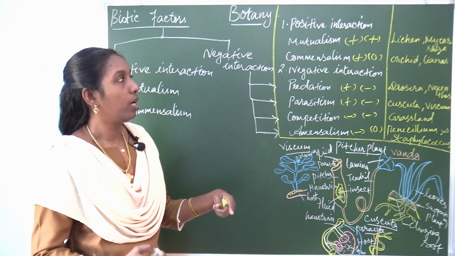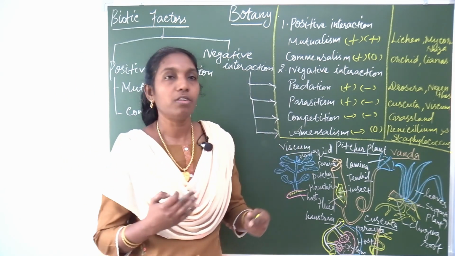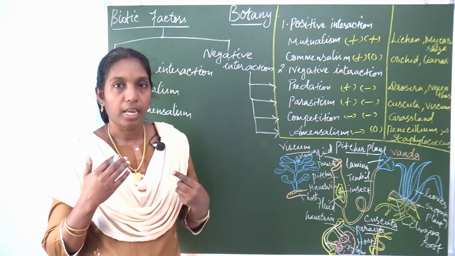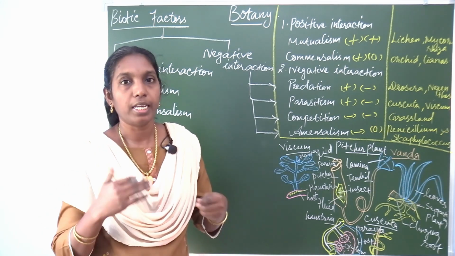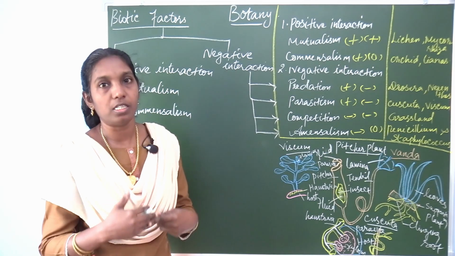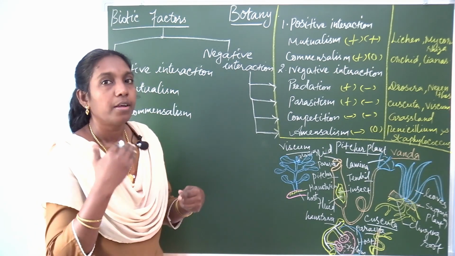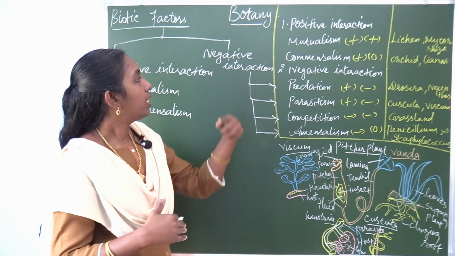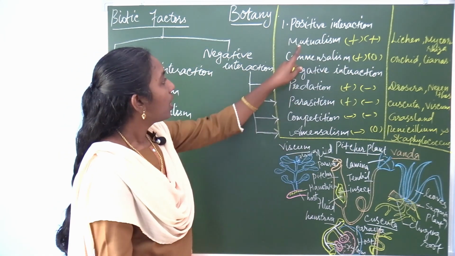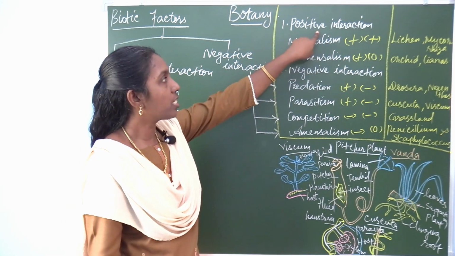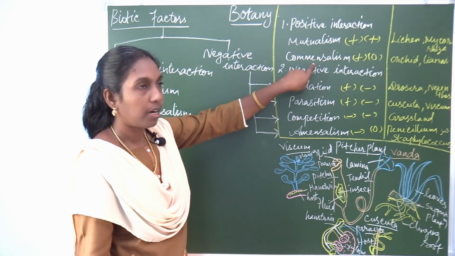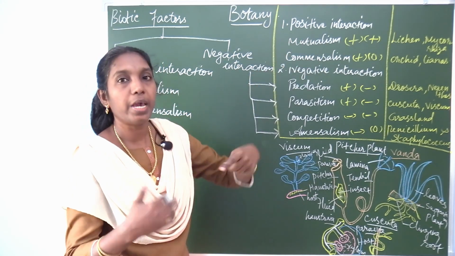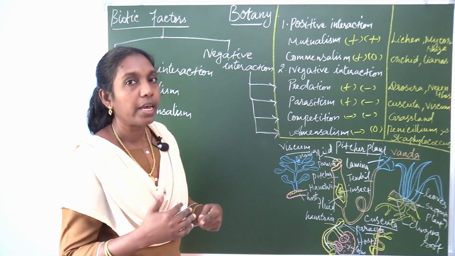Now let's see one by one. Positive interactions are interactions between two different species. Among these, in mutualism, both the species are benefited. Look at this table column: mutualism and commensalism are the two types of positive interaction, classified based on benefit and effect.